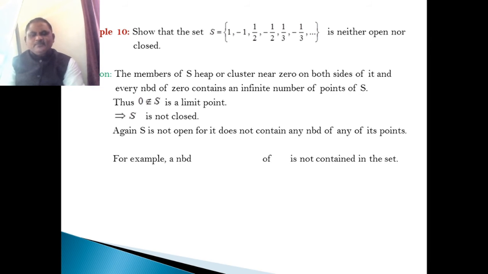For example, take a neighborhood, that is, the open interval around 1/3.